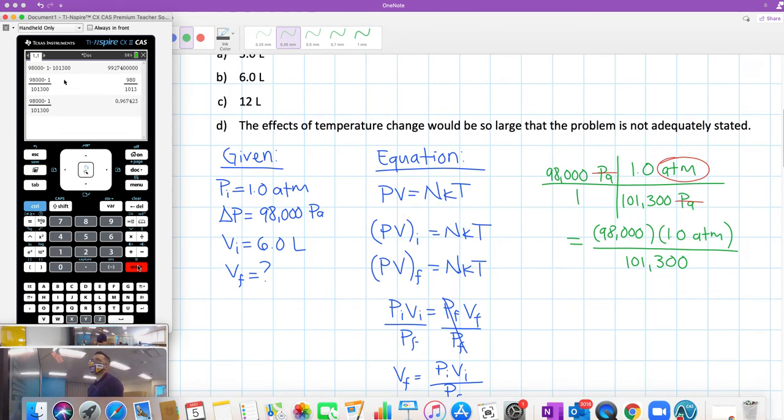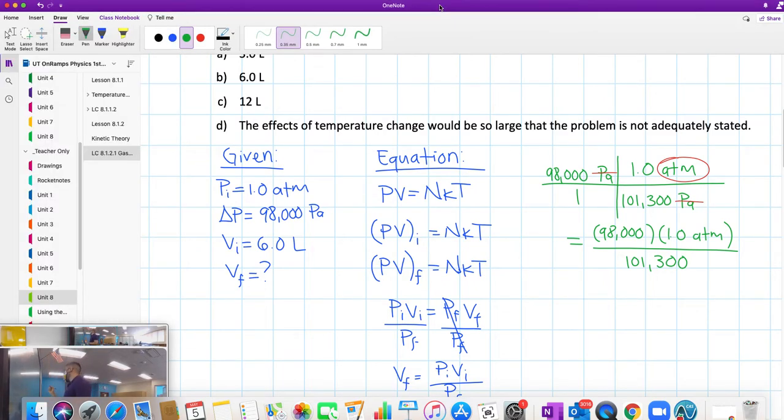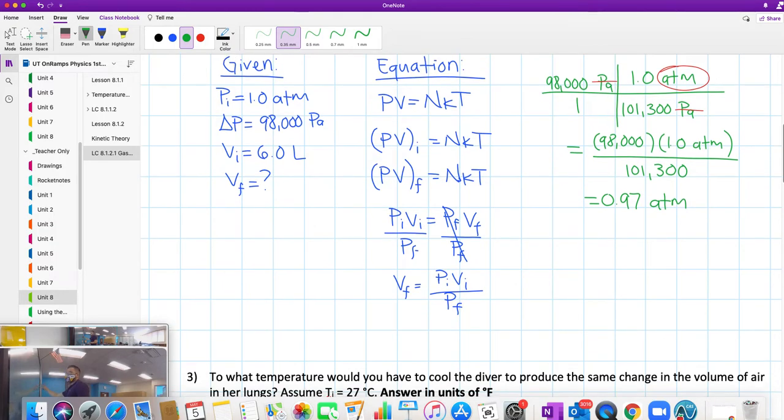So 0.967, we're going to round to two significant digits, 0.97. In this case, 0.97 atm. That is the change in pressure. So change in pressure equals 0.97 atm.